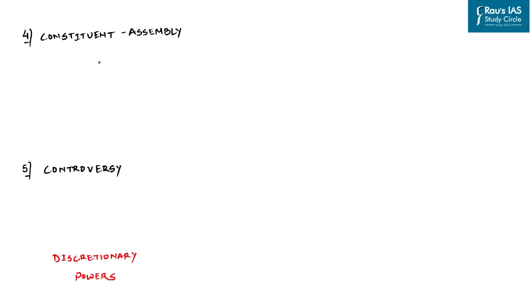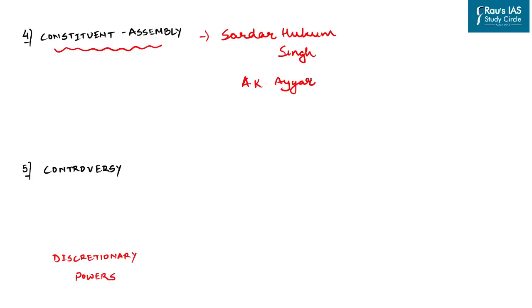The detailed guidelines regarding the governor were a matter of discussion among the members of the Constituent Assembly. On the one hand, Sardar Hukum Singh had argued in favor of providing a panel of names elected by the state legislature from which the president will choose. And this idea was also supported by A. Krishnaswamy Iyer, which means the governor should be appointed by the president. Similarly, G. Durgabai and J. L. Nehru were in favor of an appointment mechanism to place the governor above party politics and above faction and not subject him to the party affairs.